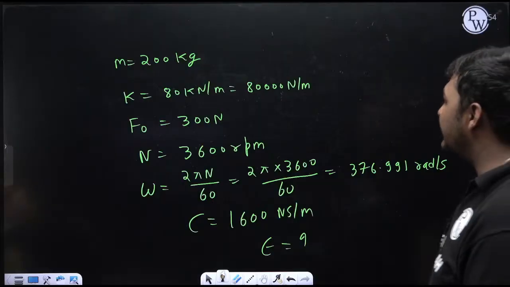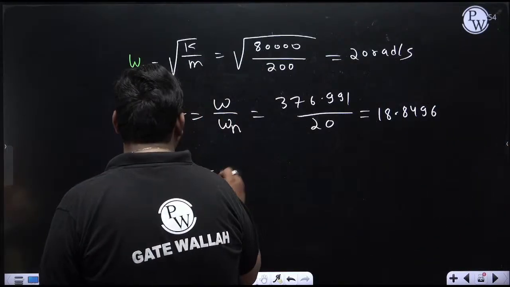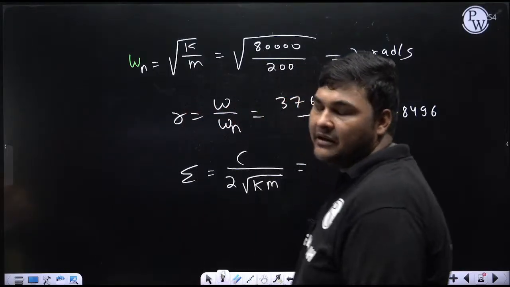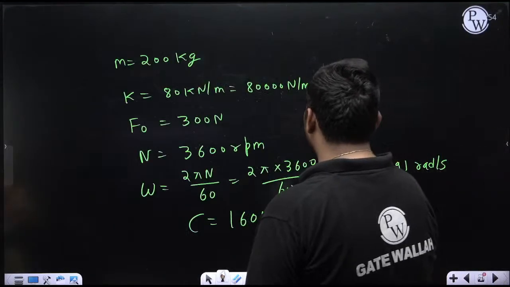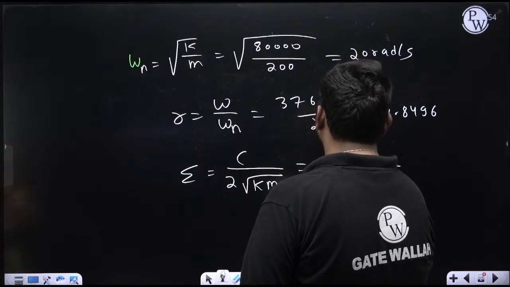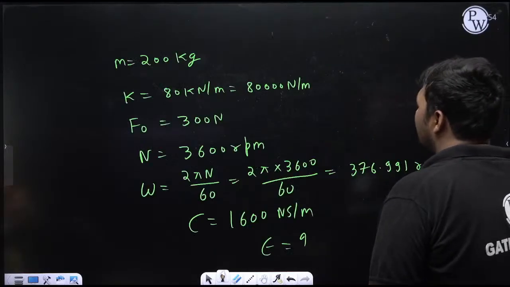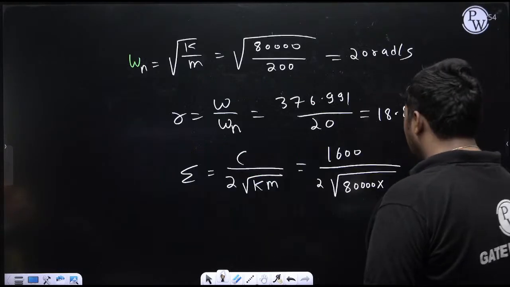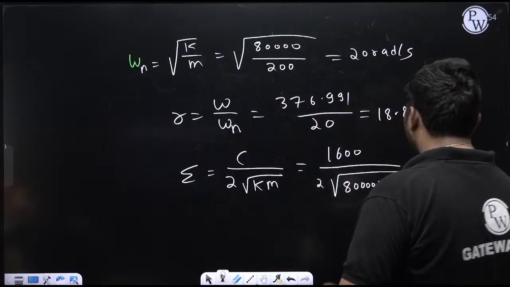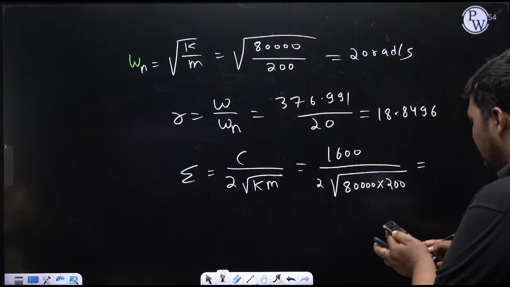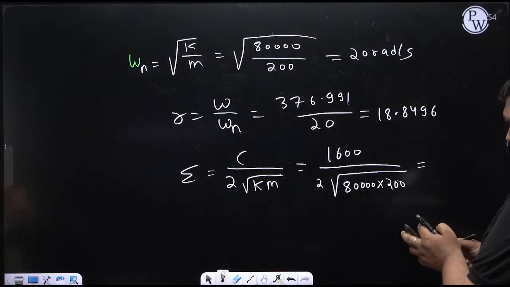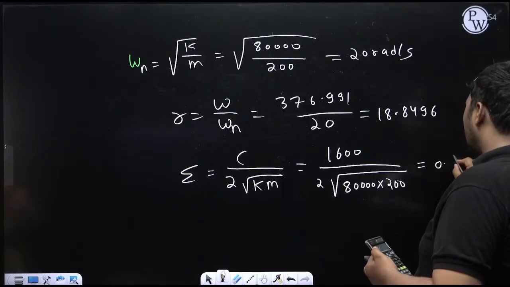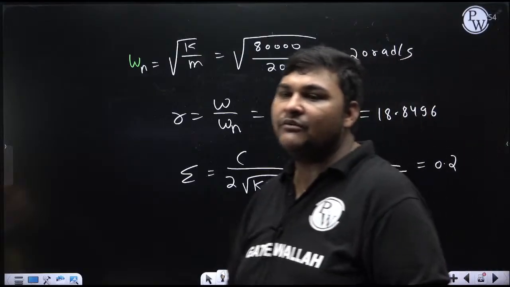Next I need to calculate zeta. Zeta is the damping factor. The formula to calculate zeta is C upon 2 root over K m, or C upon 2 m omega n. So C is 1600 upon 2 root over K, where K is the equivalent stiffness of the system, 80,000 Newton per meter, and M is the mass, 200 kg. So we can calculate zeta: 1600 divided by 2 times root over 80,000 into 200. It is coming 0.2.